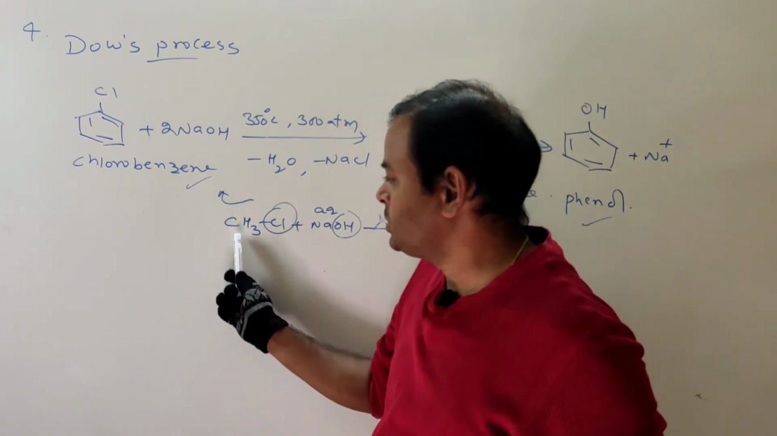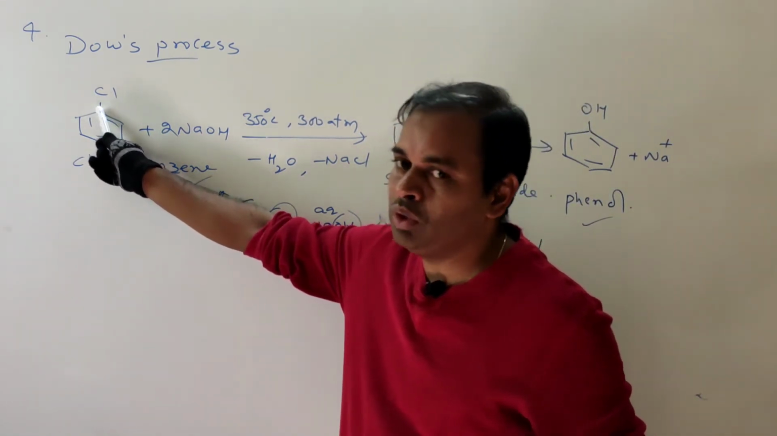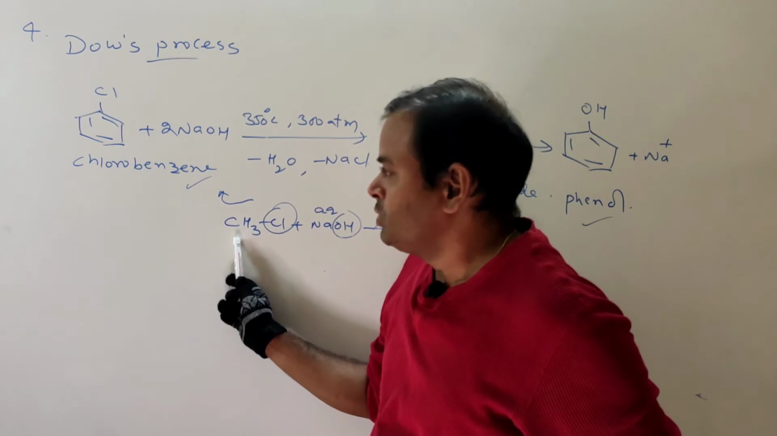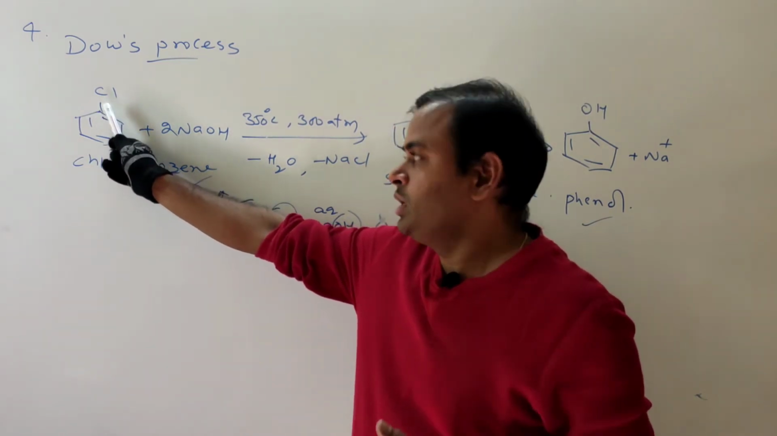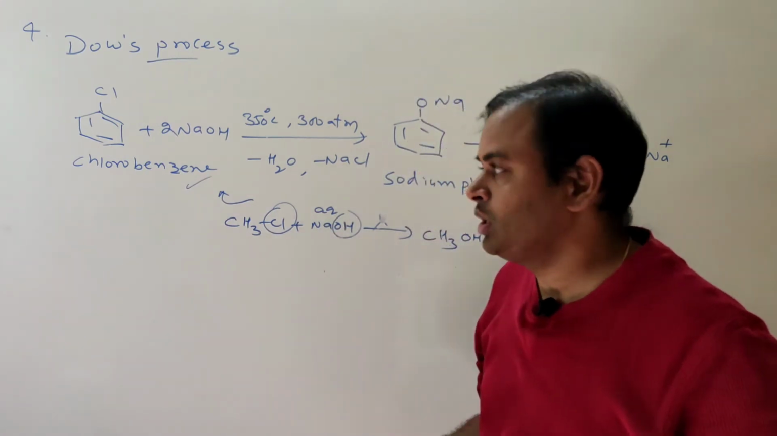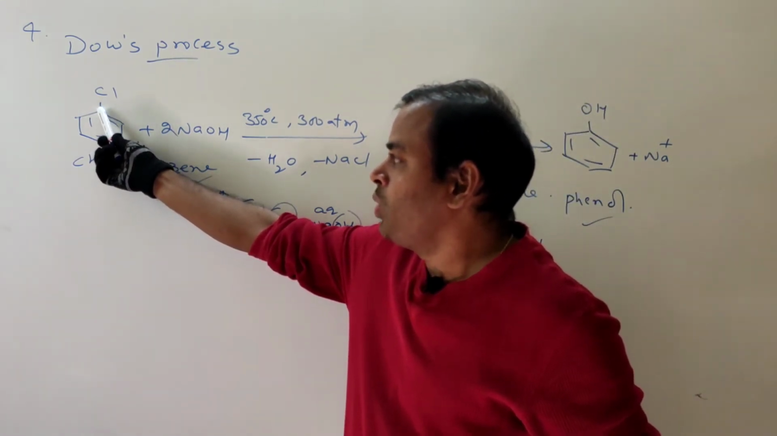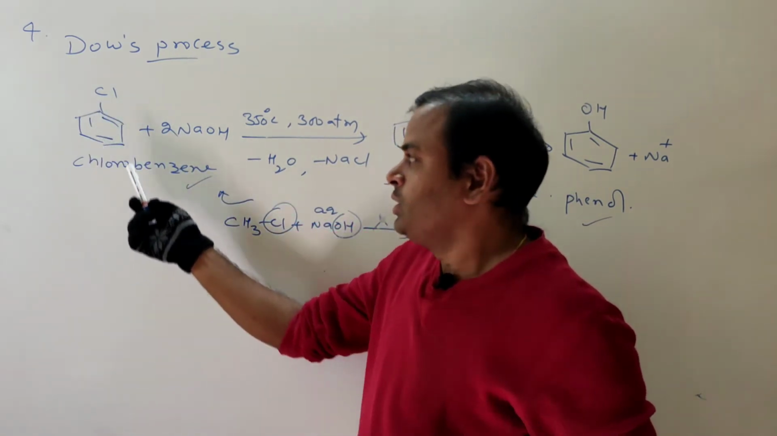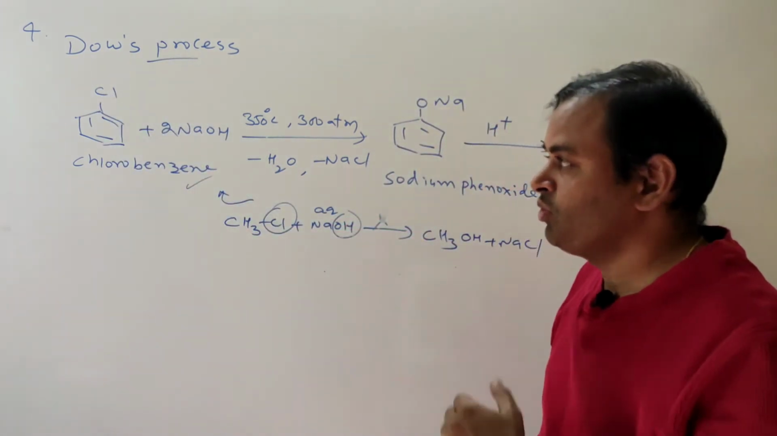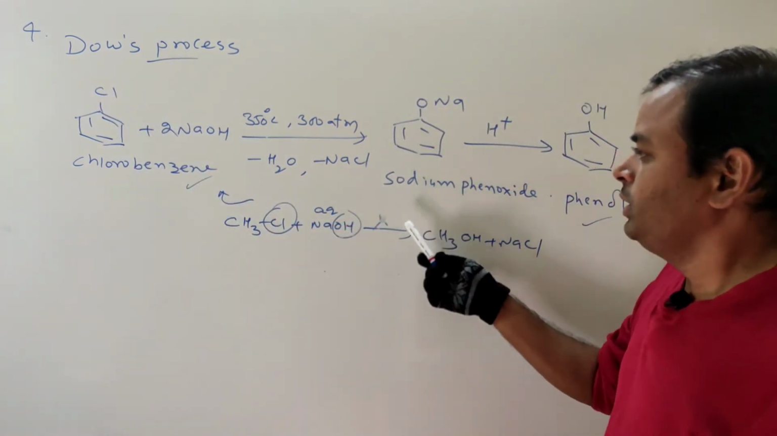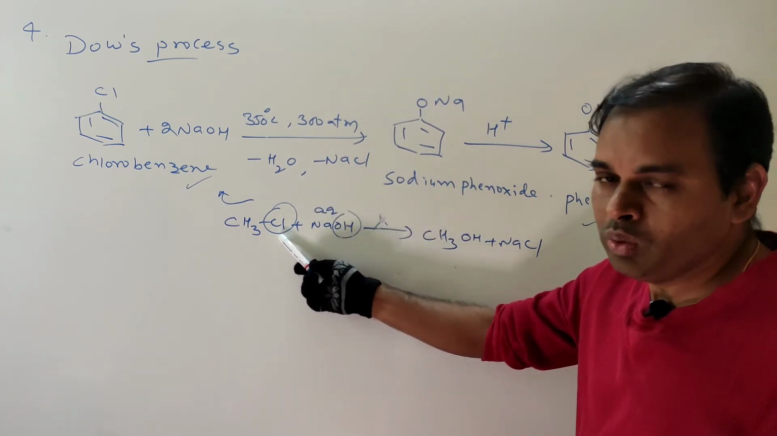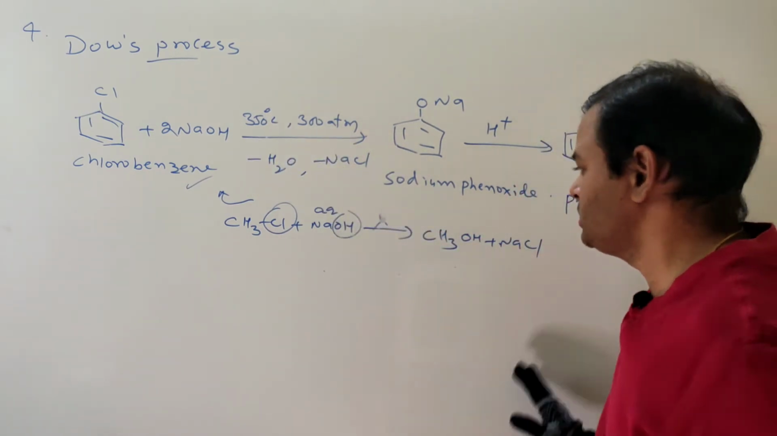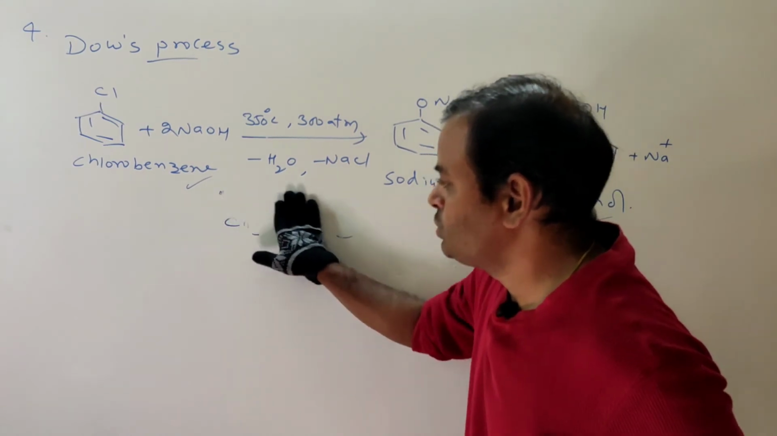Also hybridization: here carbon is sp3 hybridized, there it is sp2. The percentage of s character here is 25%, and for sp2 it is 33.3%. With increasing s percentage, this carbon holds the bonding electron pair more tightly. So removal of the chlorine atom is difficult. That's why its reactivity is less compared to alkyl halides, and high temperature, high pressure, drastic conditions are required. This is called Dow's process.